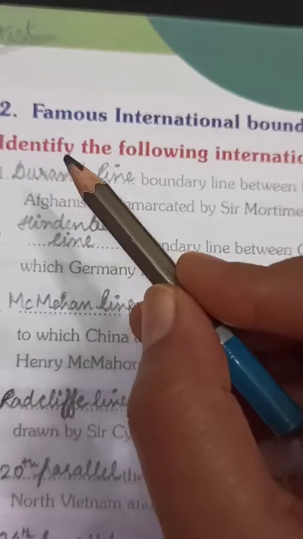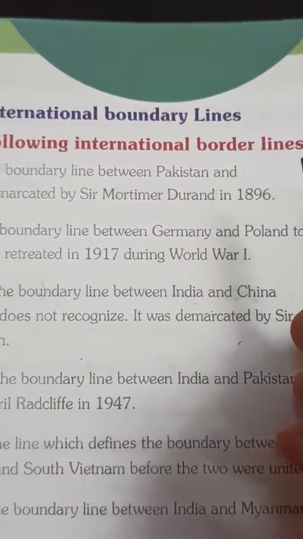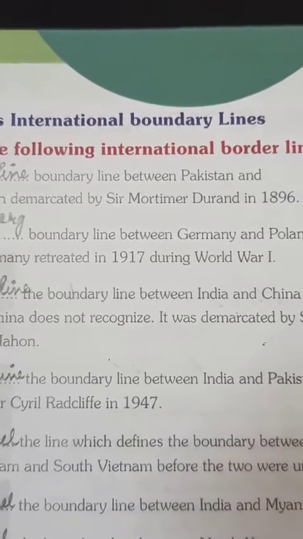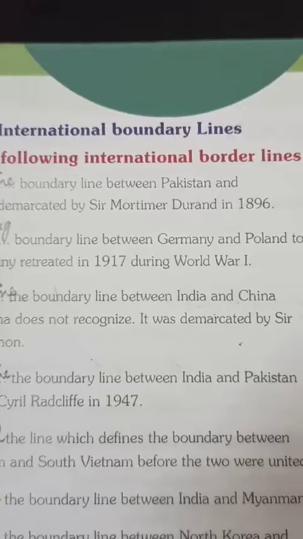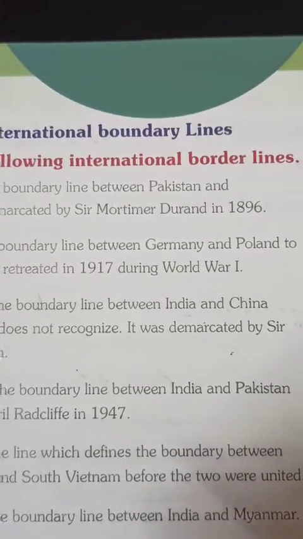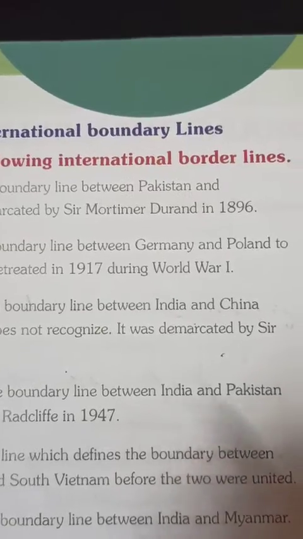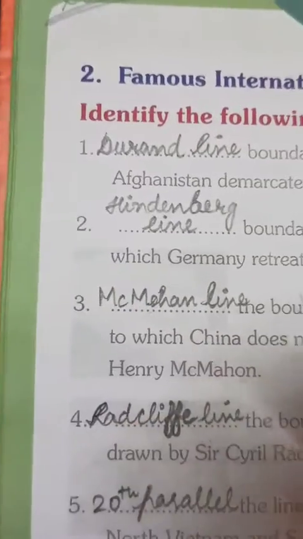Here, identify the following international border lines. The margin of any country is called a border, so it is either called a boundary line or border lines. So children, the first one is